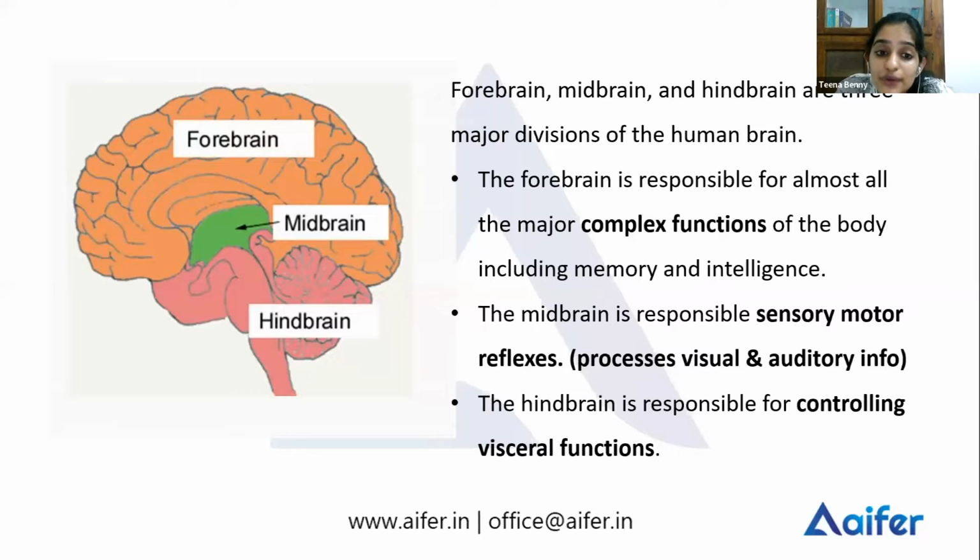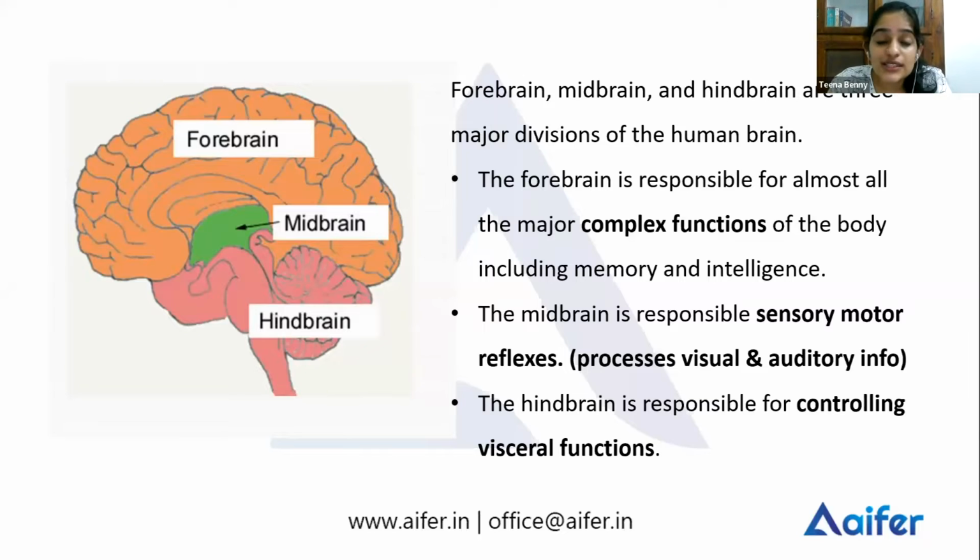Okay. And moving on to the midbrain. Above the hindbrain, you have the midbrain. The midbrain is responsible for sensory motor reflexes. Your reflexes are performed in your midbrain. And it happens by processing the visual as well as the auditory information. Okay. Now, moving on to the forebrain. The forebrain performs the complex functions. All your complex functions are handled by your forebrain, including your intelligence, your memory, your planning, like that. All your executive functions, all your complex functions are performed by the forebrain.